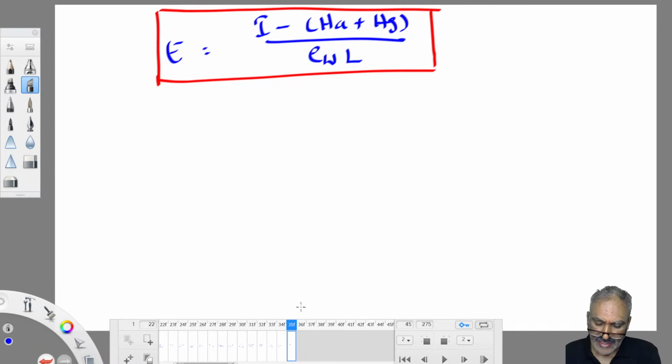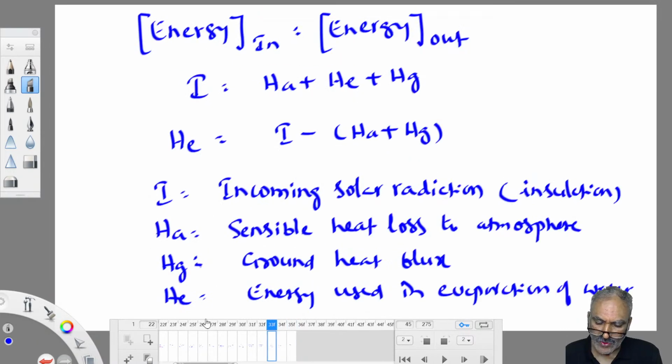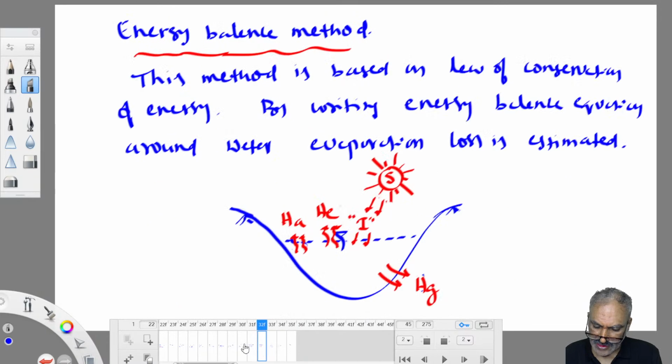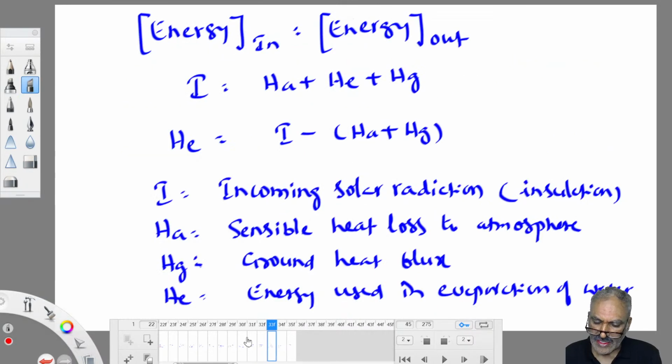Incoming solar radiation, otherwise you can put R also. I'll put R, that is a better symbol. Textbooks take R. Any symbol doesn't matter here, you can use any symbol. So I'll put the textbook value, R. So let us take it as R, okay?